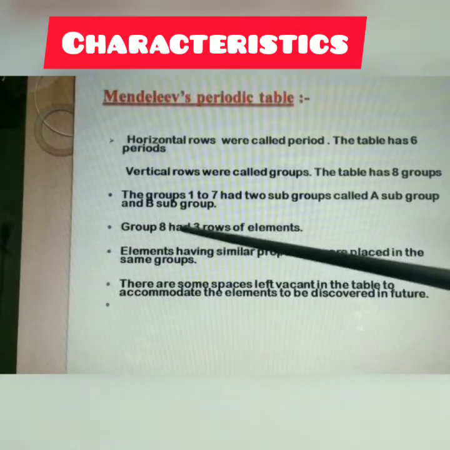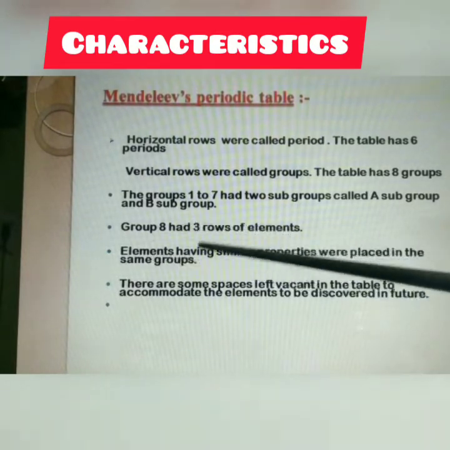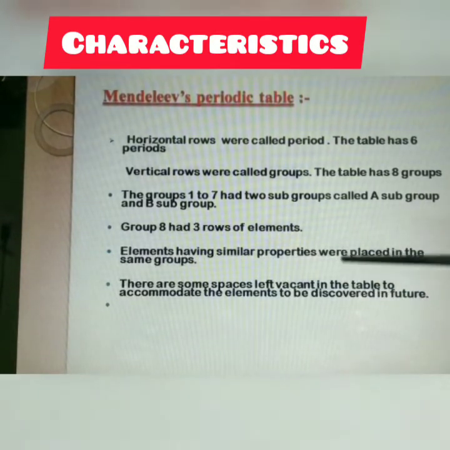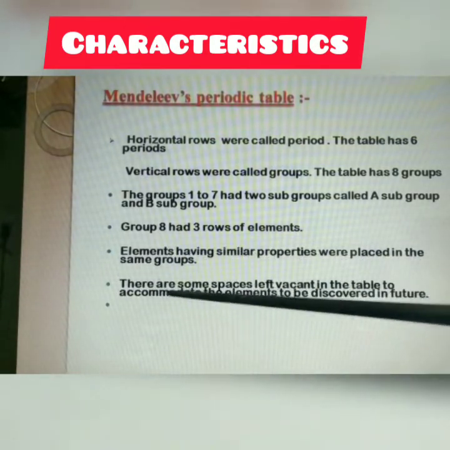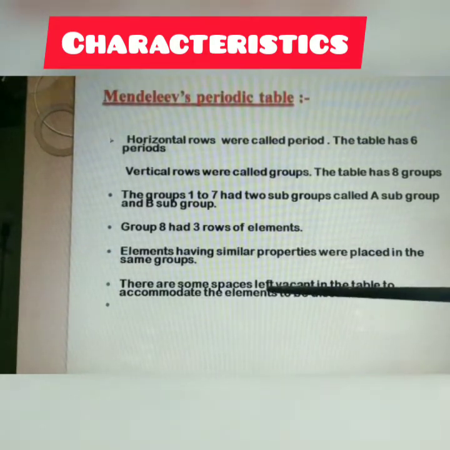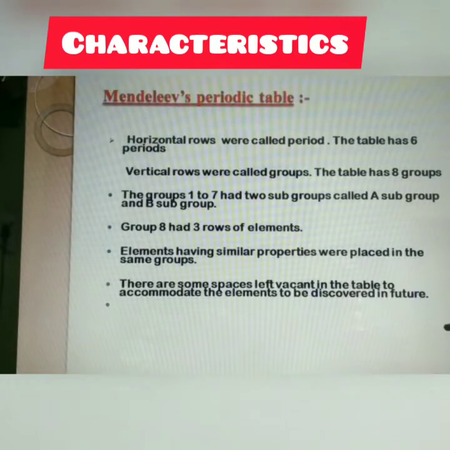Group 8 had 3 rows of elements. Elements having similar properties were placed in the same group. Some spaces were left vacant in the table to accommodate the elements to be discovered in the future.